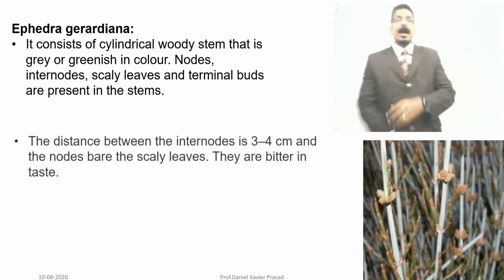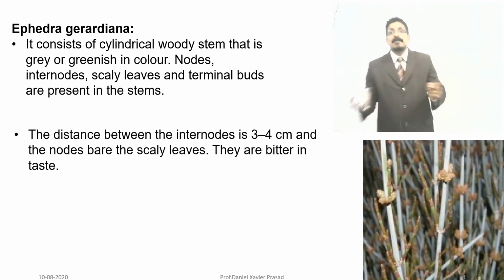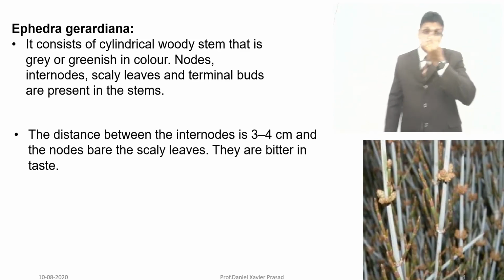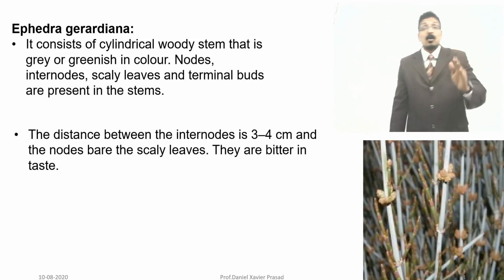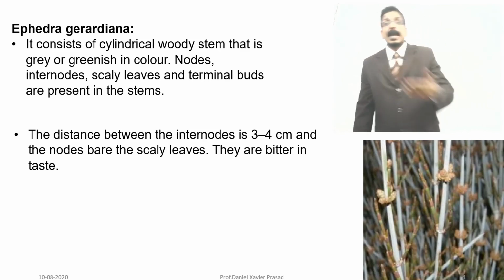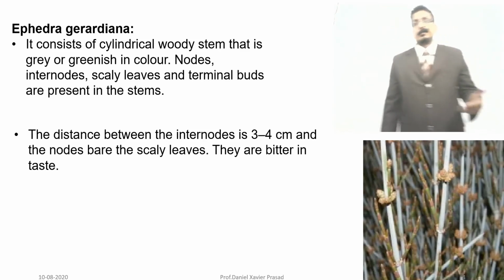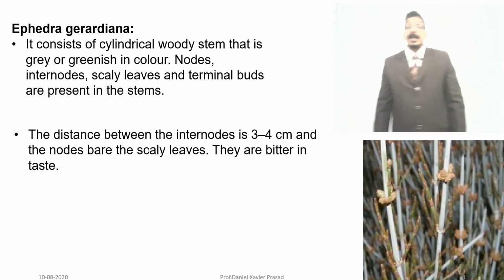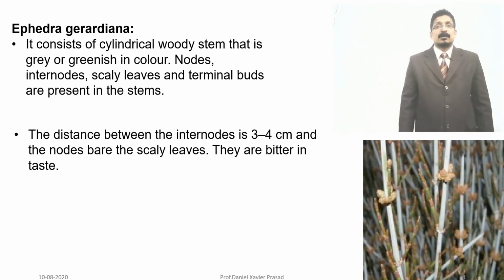The distance between the internodes is 3 to 4 centimeters, and the nodes bear scaly leaves also. You can see in the picture, there are some scaly leaves present in the nodes of the stem. They are bitter in taste.